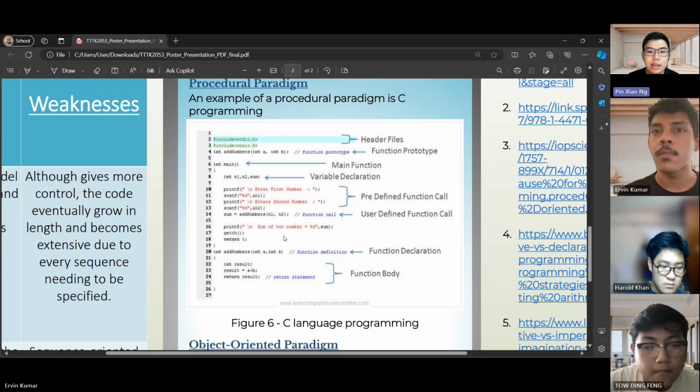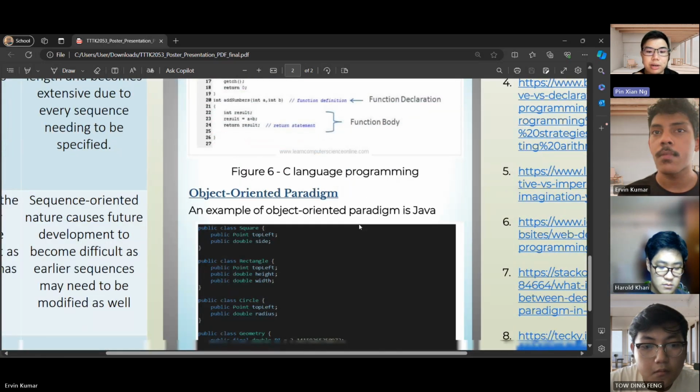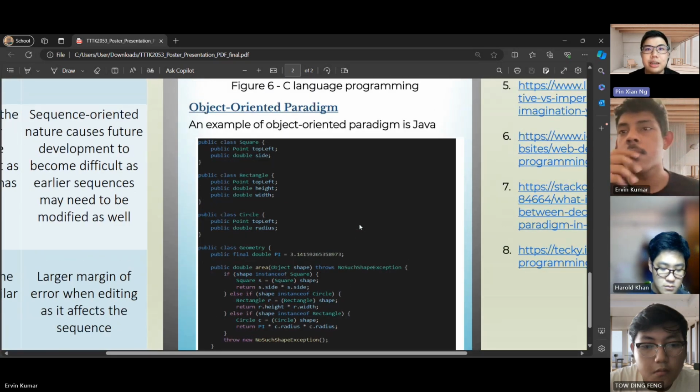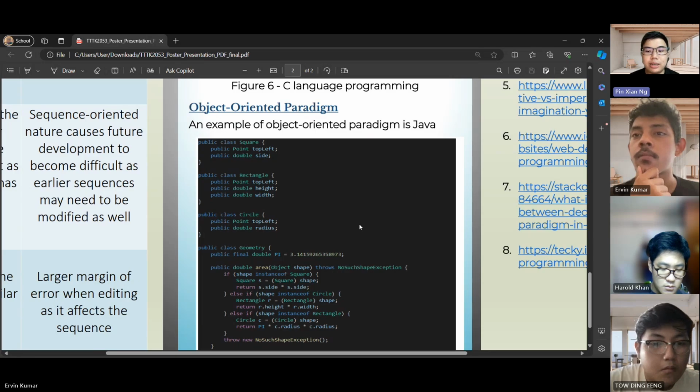Next, if we proceed to look at the object-oriented paradigm, the example used is Java. In the object-oriented paradigm, normally there will be classes and objects, where in this case there are classes like square, rectangle and circle, which are all instances of a shape. So they are examples of a shape. If we look at the geometry class, this is for us to calculate the area of the shape that we might get or might not get.